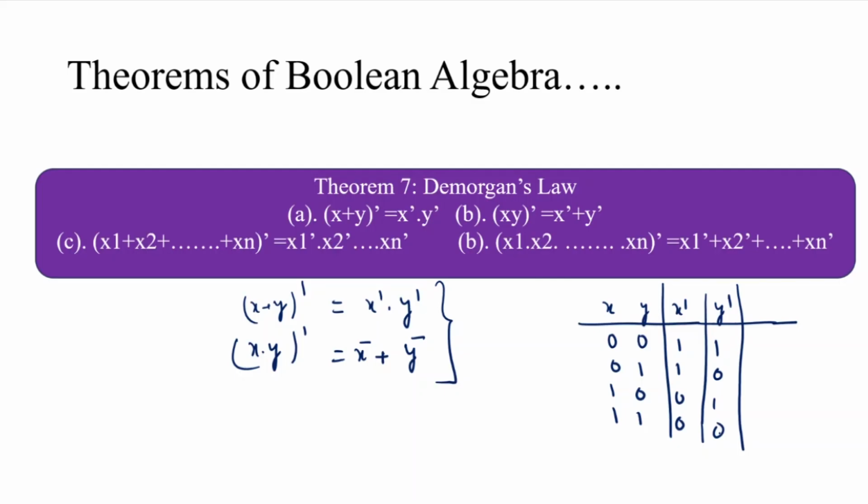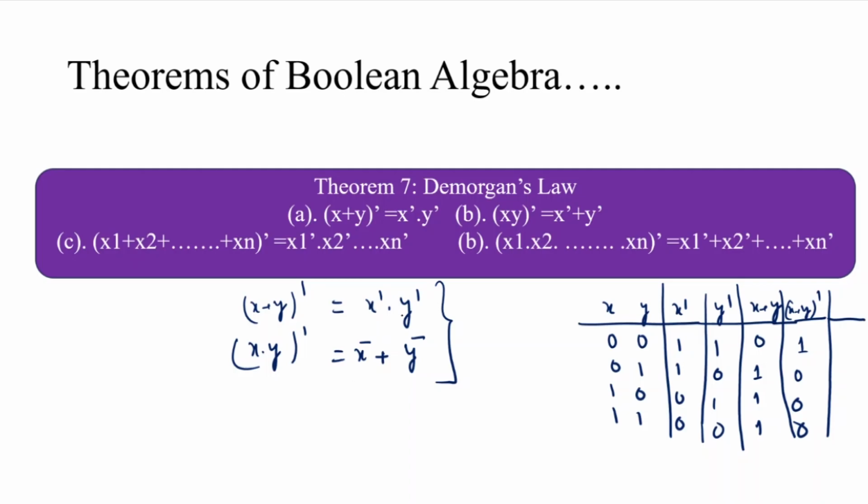Then we find x plus y. This is nothing but an OR operation. x plus y is 0 1 1 1, meaning when any one of the input variables is 1, the result is 1. Only when all the input variables are 0 0 is the result 0. Then x plus y whole complement: we take the complement of this column, so this is 1, and the rest are 0 0 0.